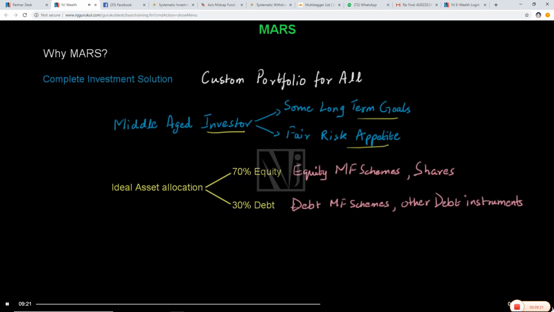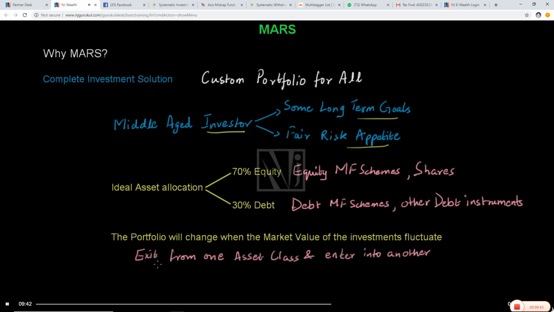So generally, for arriving at this ideal portfolio, the investor may be investing in equity mutual fund schemes or maybe shares of companies for fulfilling this equity component, and in debt mutual fund schemes or other debt instruments for this debt component. And that is not the end. The portfolio will change when the market value of these investments will fluctuate. So now, the investor will have to exit from one asset class and enter into another asset class to maintain this ideal ratio.